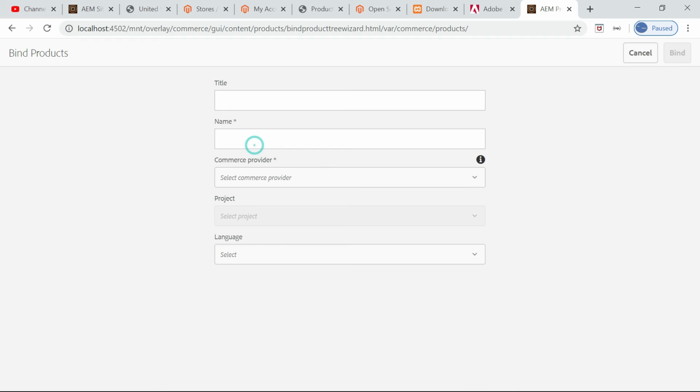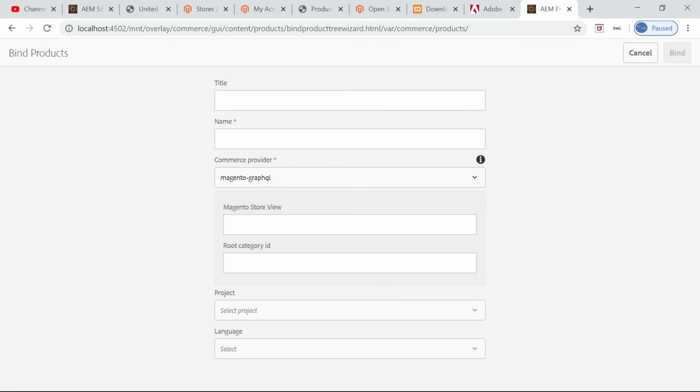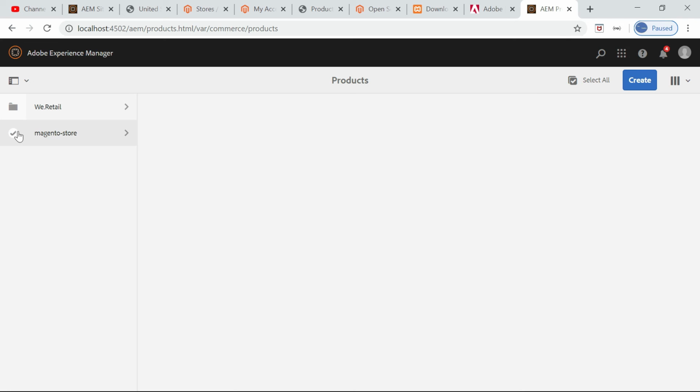Here you give some title and name, and then select the commerce provider from a drop down list. Then you select the store view default, whatever we gave there. Then root category ID, keep it as 2. Then project, you select custom, since we configured it as custom. Then language, you can give English. Once you save it, it will get synced.